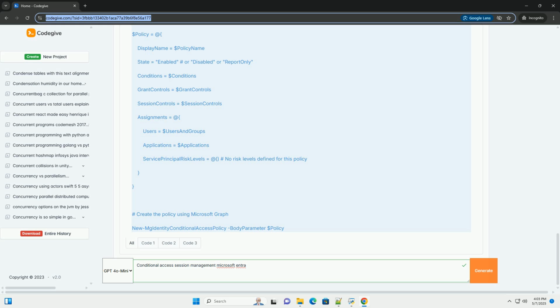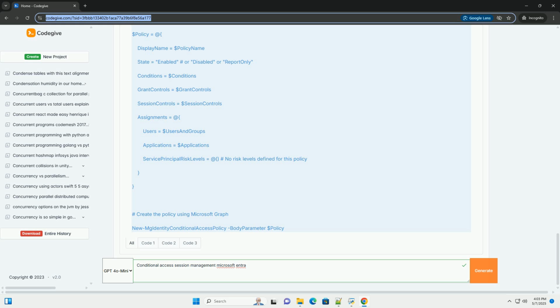This may require creating a device compliance policy in Intune. Select use conditional access app control as the session control. In MCAS, create a session policy that blocks downloads for the targeted applications.